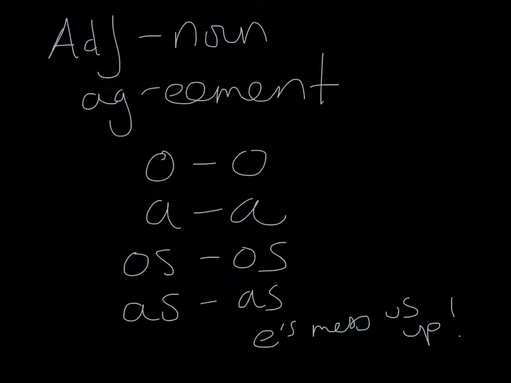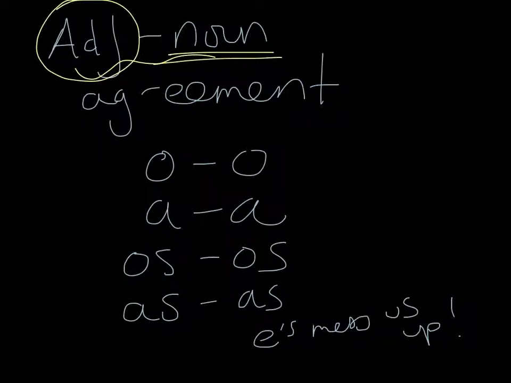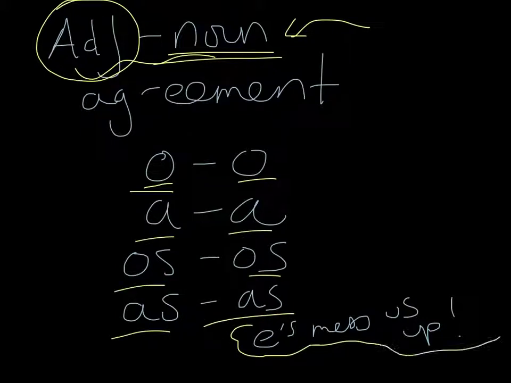Now we've got to take this adjective-noun agreement, right? An adjective's a describing word, a noun's a person, place, or thing that it describes. Remember, all nouns have gender in Spanish. All of you have girly faces and boy hair. That O's typically go with O, A's go with A, Os goes with Os, and As goes with As. The E's and other letters will mess us up.